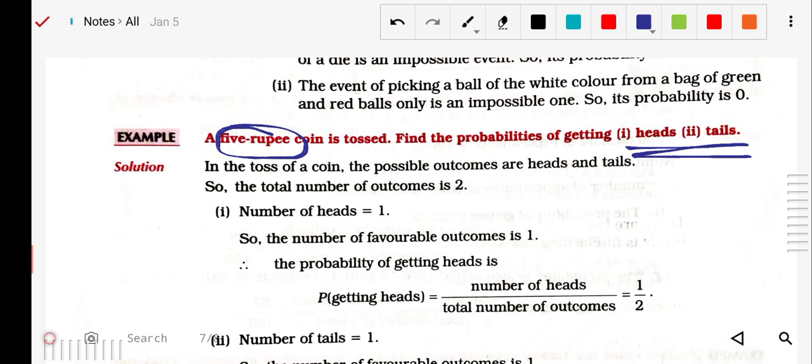So first of all, what is the total outcome? What are the possible total outcomes? So it can be either head or tail. These two are possible. So that is the total number of outcomes.